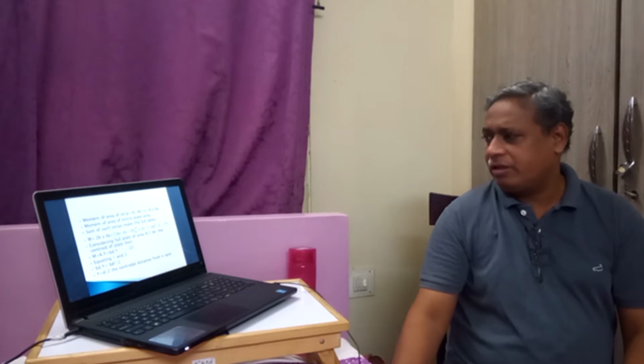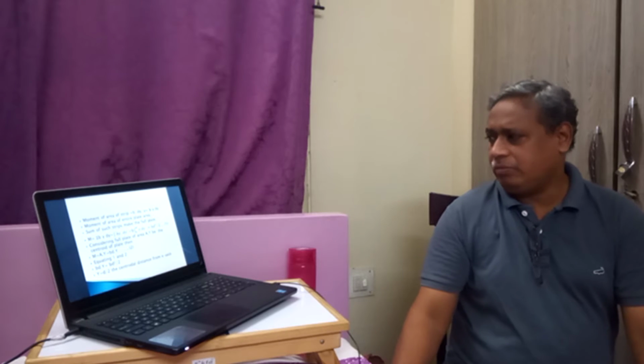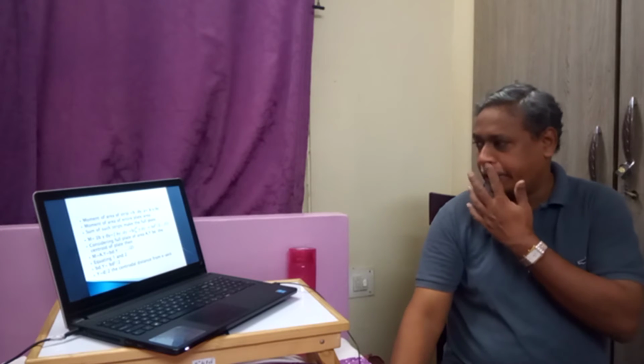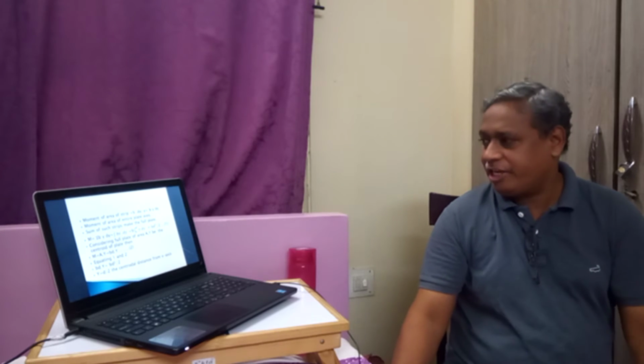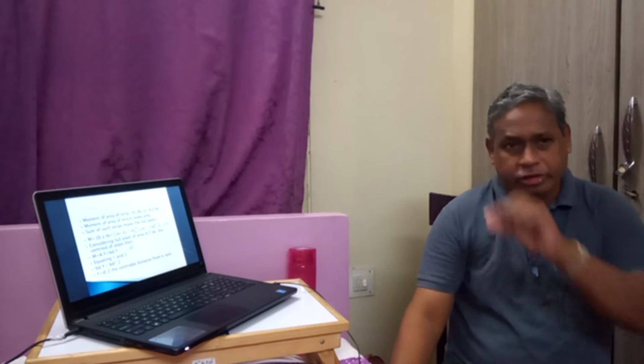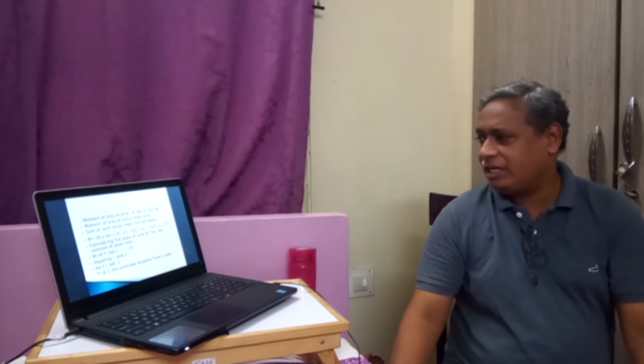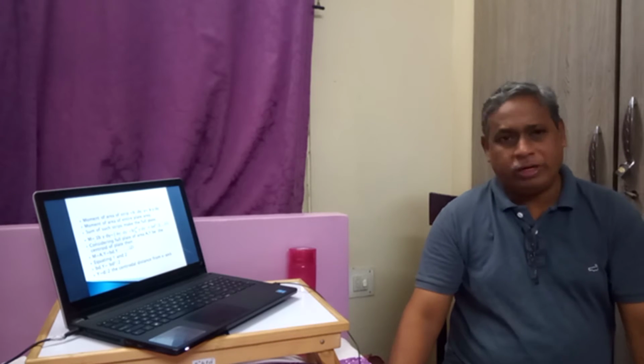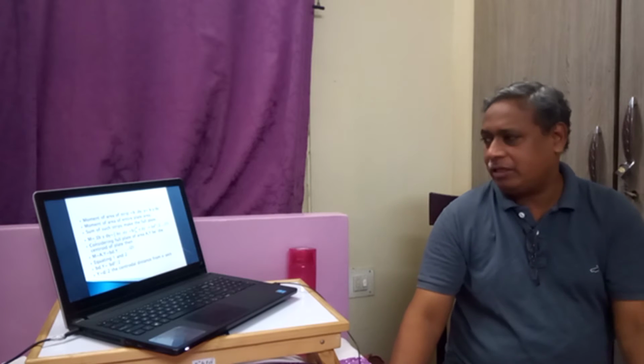Therefore, if the area of one strip is b dy and the distance is y, a variable, then if we join such strips, we get the total moment of area of that plate.